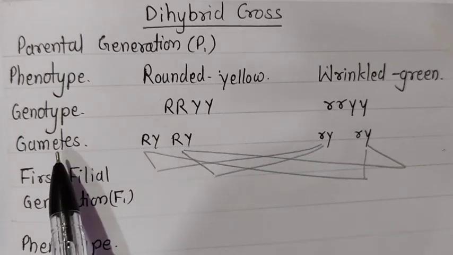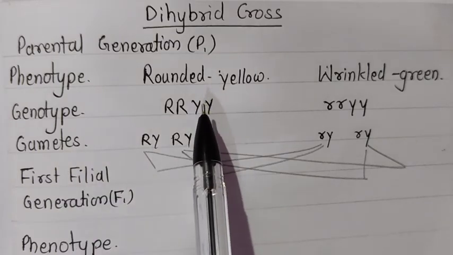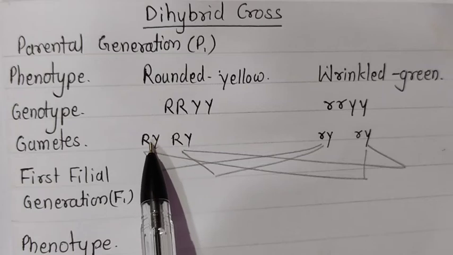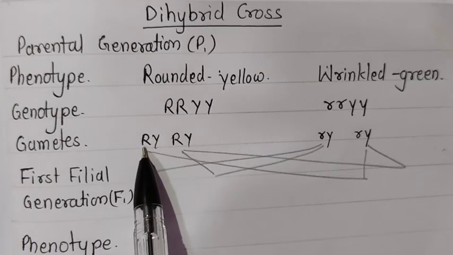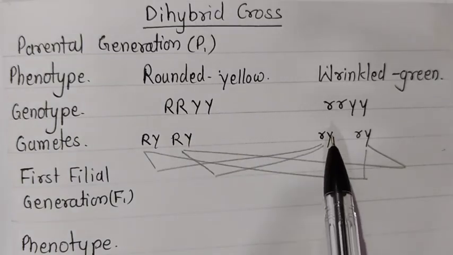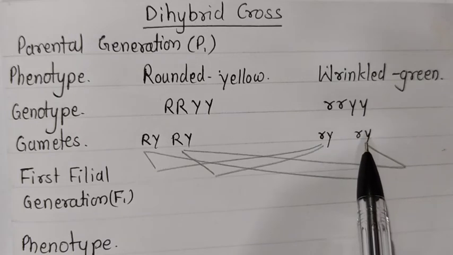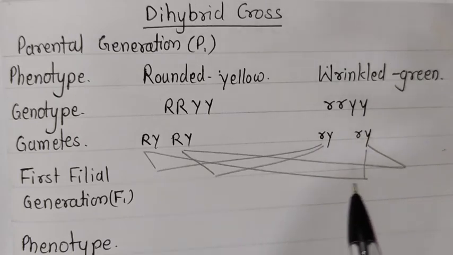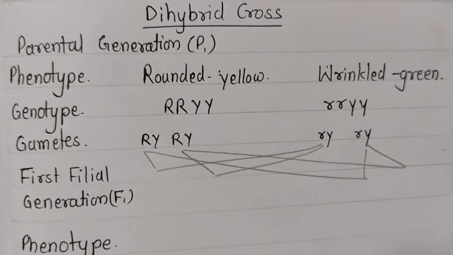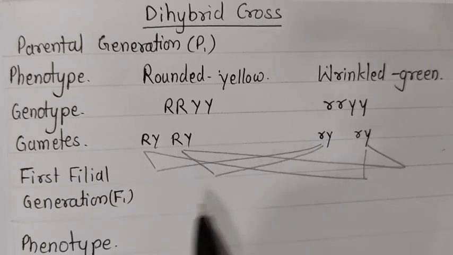Now the gametes formation, what type of gametes will they form? Here we have taken two characteristics together, so two types of gametes will be together. Here the gamete will be capital R, capital Y, and here capital R, capital Y. This plant will form the gametes small r, small y, small r, small y. Okay, now the first possible options will be considered as the first filial generation. After the combination of all this, what type of plants will you get here?